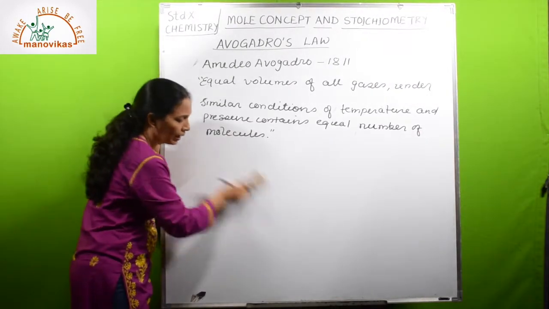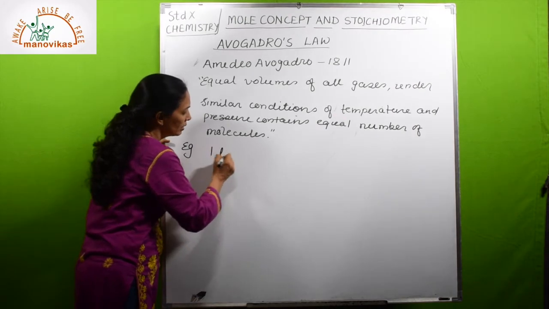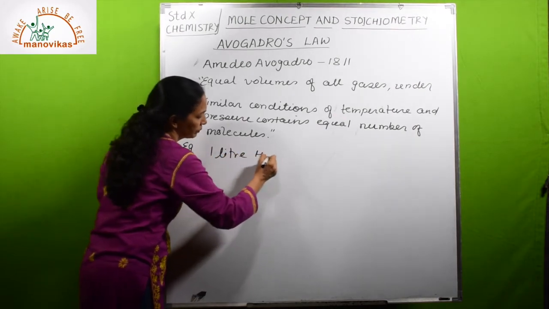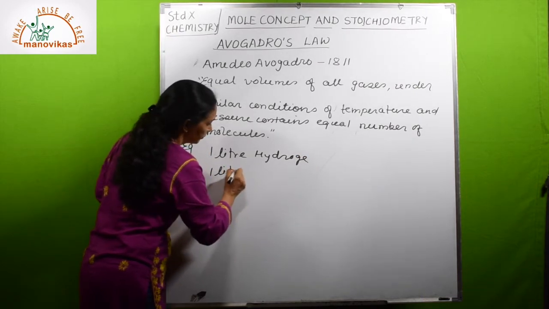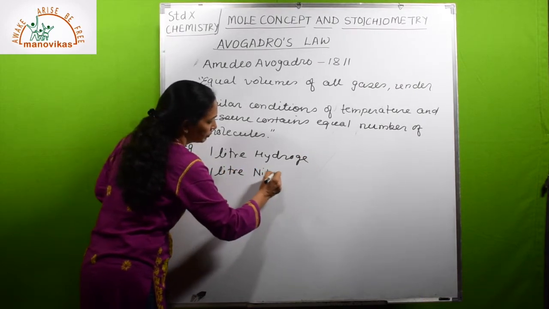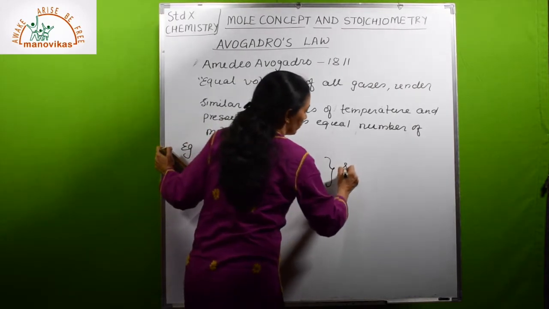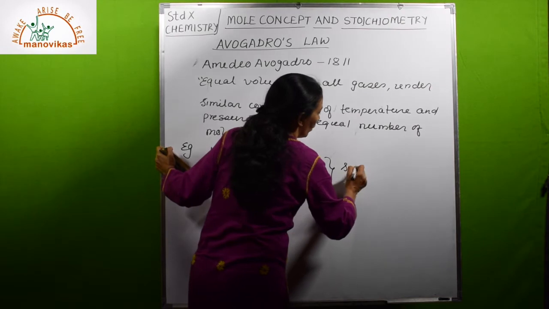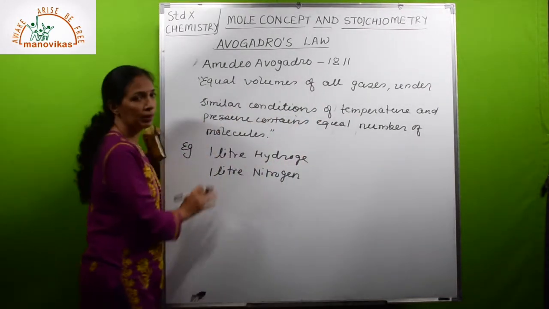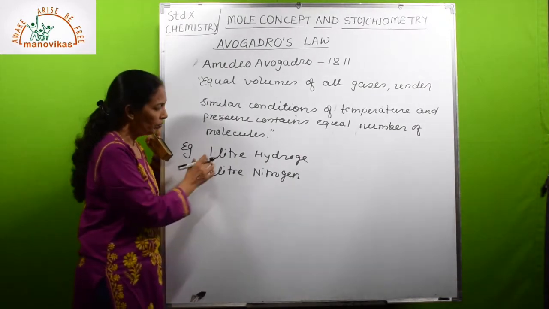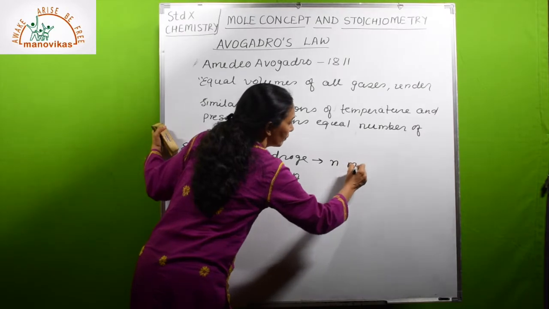Let us understand this with the help of an example. If you take 1 liter of hydrogen and 1 liter of nitrogen under similar conditions of temperature and pressure, let us suppose 1 liter of hydrogen contains N molecules.